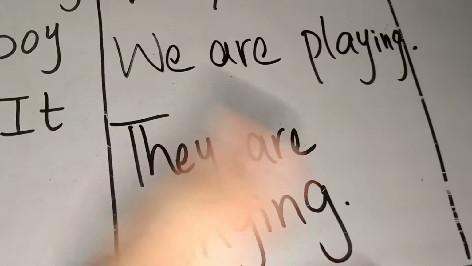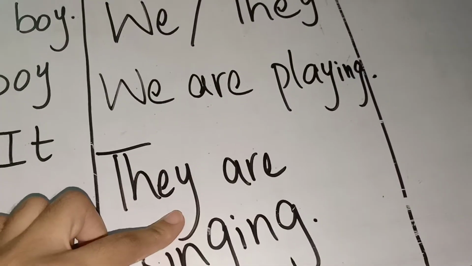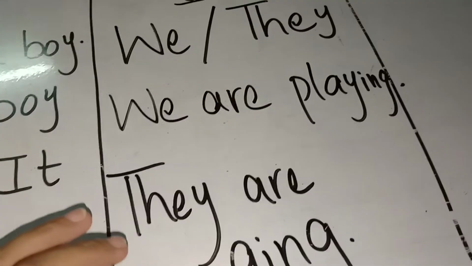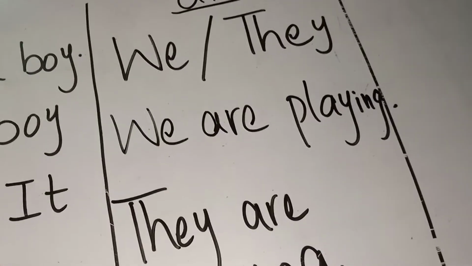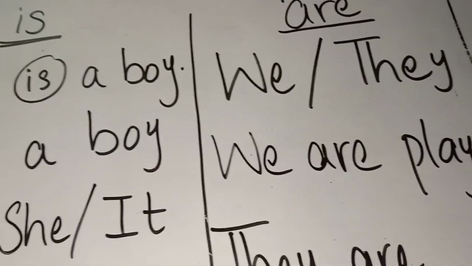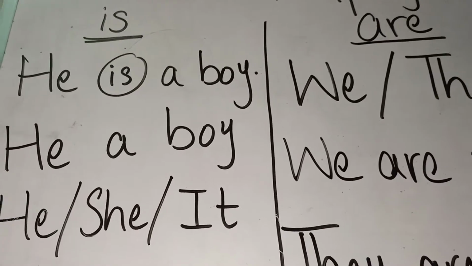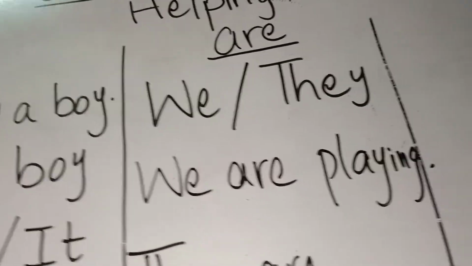They singing, there is no sense in it. So we have to use are to complete the sentence. So are is used where the pronouns or the nouns are more than one or plural nouns. Is used for singular nouns or singular pronouns. Are is used for plural nouns or plural pronouns.